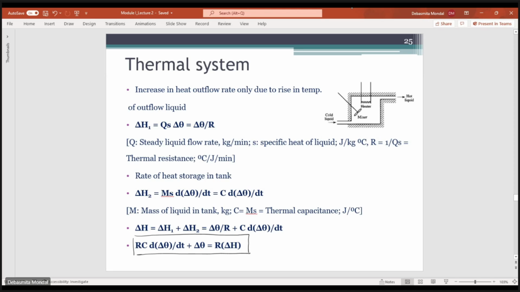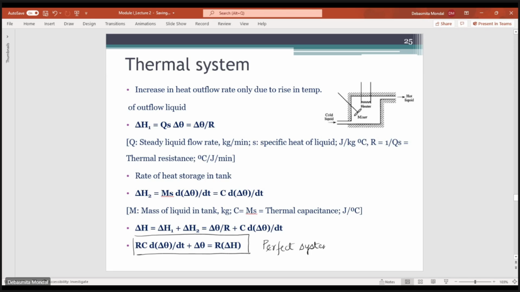So as of now, this is an ideal thermal system with no losses. To represent this ideal thermal system using a differential equation model, the differential equation looks like this: RC d theta by dt plus theta equals R into delta H. So this is a perfect, or rather near to perfect system.